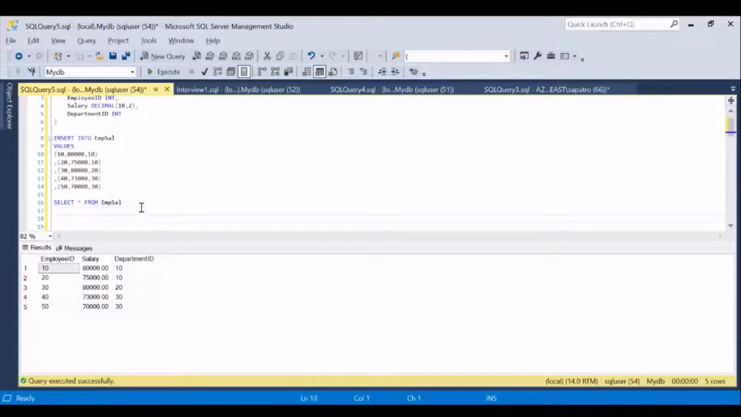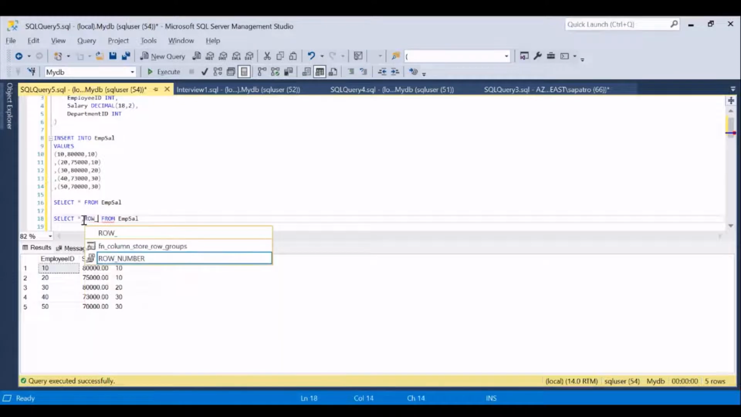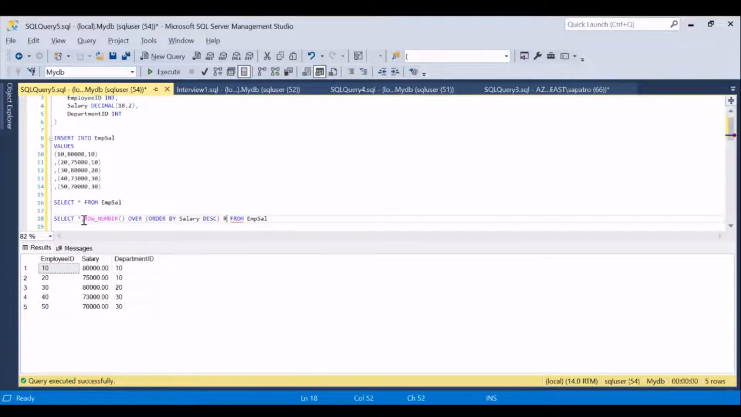I'll copy this query and start putting the row number function. If I say row number over, ordering by salary descending, let's see what the result is. If I execute this query, I can see the row number values are generated. These are nothing but a sequence of numbers. I have seen multiple people using row number as well. But do I get the second best salaried person by seeing the row number equal to 2?